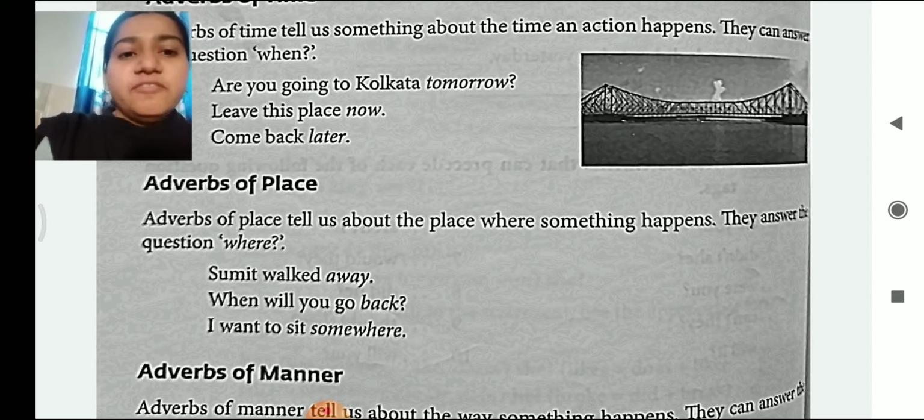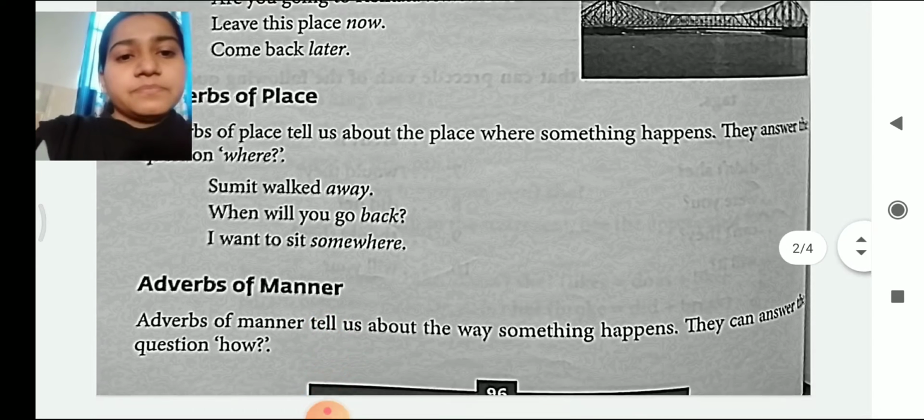Sumit walked away. Where did Sumit walk or where did Sumit go? When will you go back? I want to sit somewhere. So where do you want to sit? So the answer to this is somewhere. So here somewhere is a part of adverb of place.